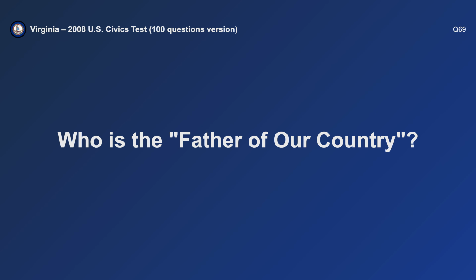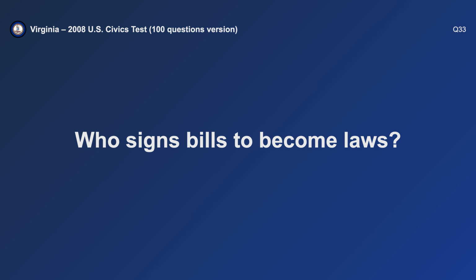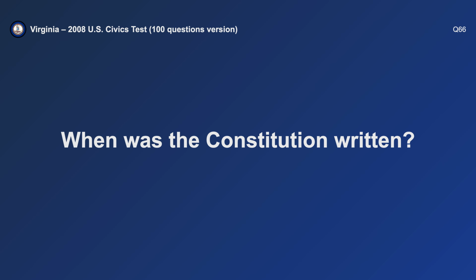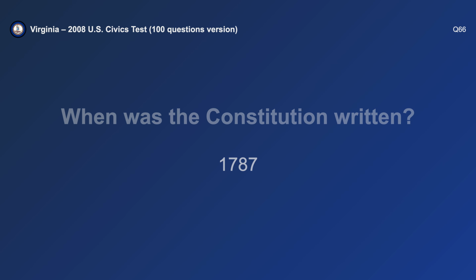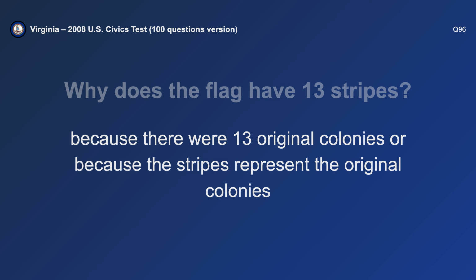Who is the father of our country? George Washington. Who signs bills to become laws? The President. When was the Constitution written? 1787. Why does the flag have 13 stripes? Because there were 13 original colonies.